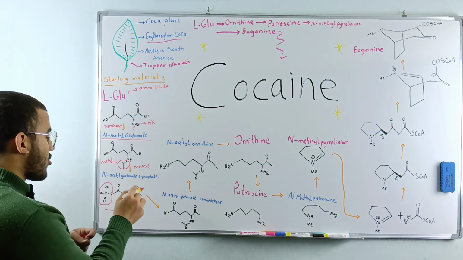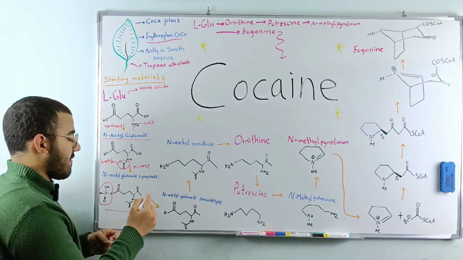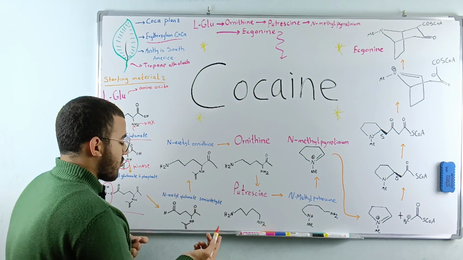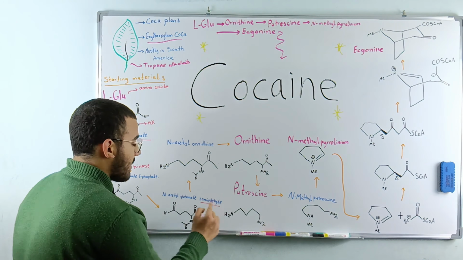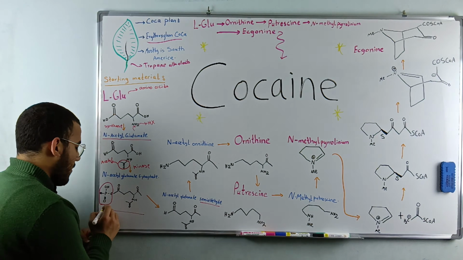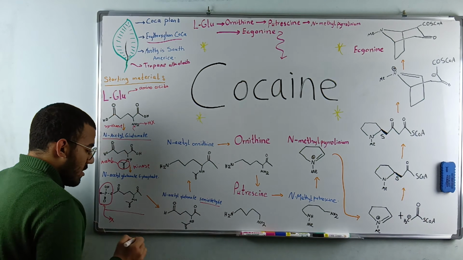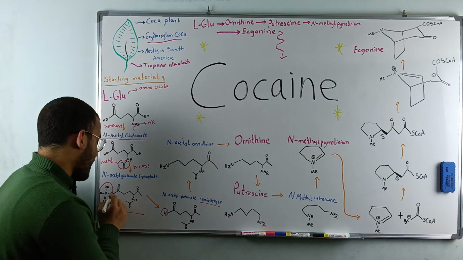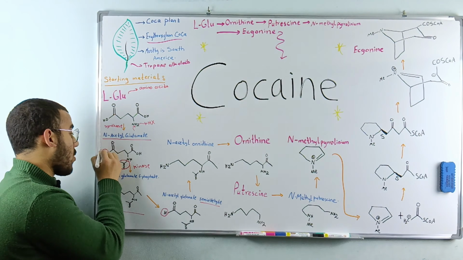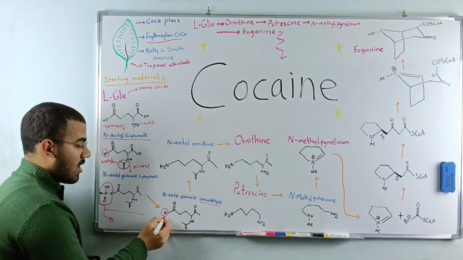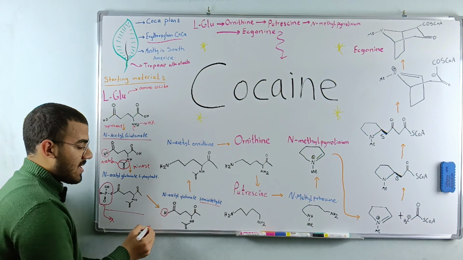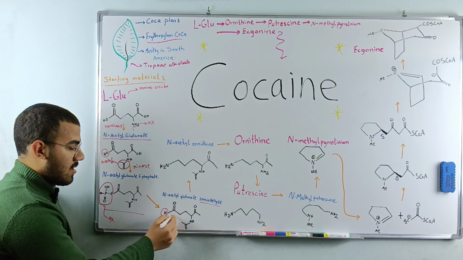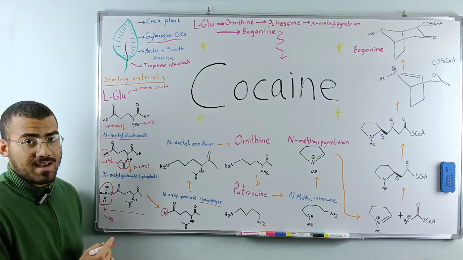So this is the structure we have right now, N-acetylglutamate 5-phosphate, and then it's going to transfer to N-acetylglutamate semialdehyde. What changed here? We removed this one, and then we added a hydrogen in here. Instead of the OH that we used to have, we reduced it to a semialdehyde to be N-acetylglutamate semialdehyde.